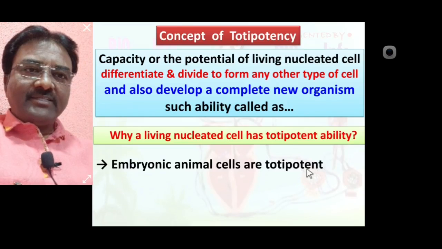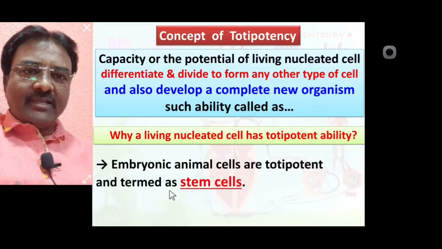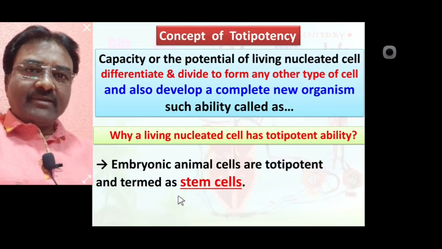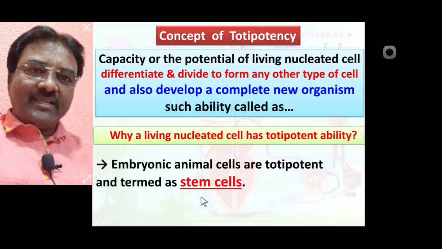Each and every cell has the power to develop a complete new organism as well as to differentiate and divide to form any other type of cell. So embryonic animal cells are totipotent and termed stem cells.